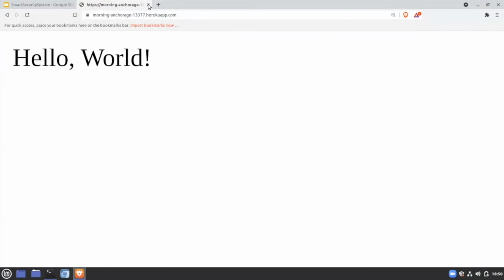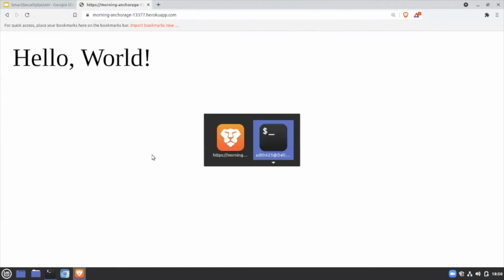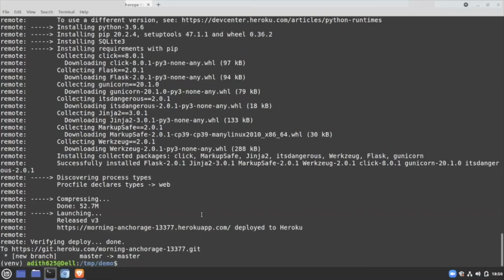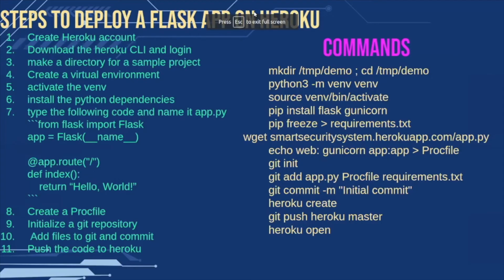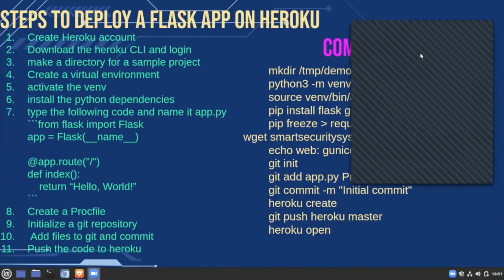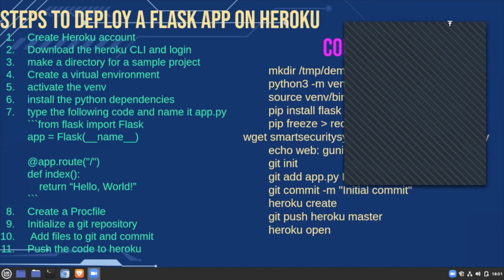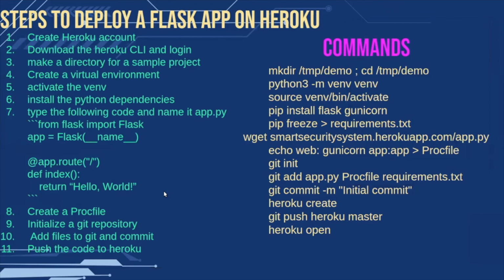Does anyone have any doubt regarding deploying apps to Heroku? Yes, someone was trying to speak. Okay, so there are no doubts regarding how to deploy Python apps to Heroku. Let us move on.